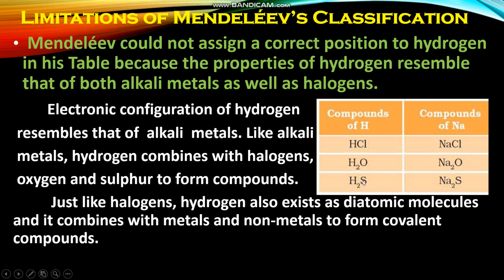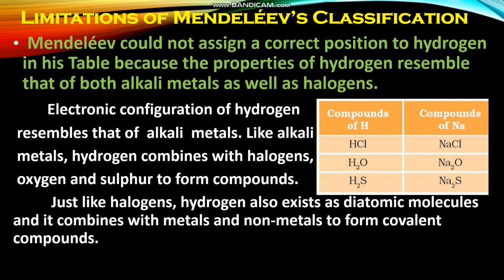Now let us see what is the similarity of hydrogen with halogens. You know these halogens are diatomic molecules. Fluorine molecule we can write as F2, chlorine Cl2, bromine Br2 and iodine I2. Hydrogen also forms a diatomic molecule H2. This is a similarity of halogen with hydrogen.